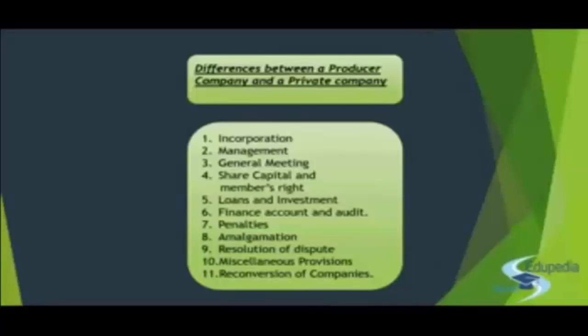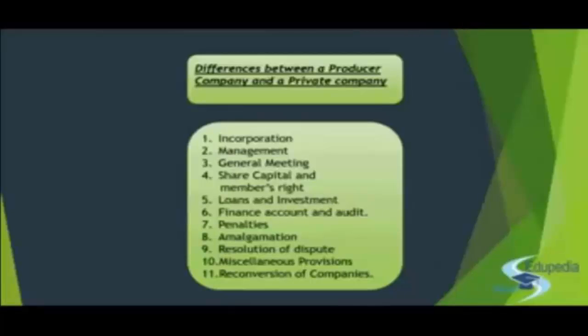The objects of the producer company are defined in section 581B, and you will have to use any one of those 11 objects. But you can have any object in the private company, the main object, incidental objects, ancillary objects, and a lot of things. So this is primarily the difference when we talk about incorporation.